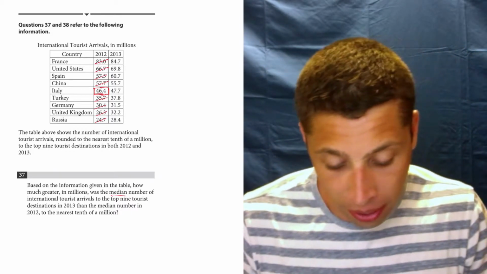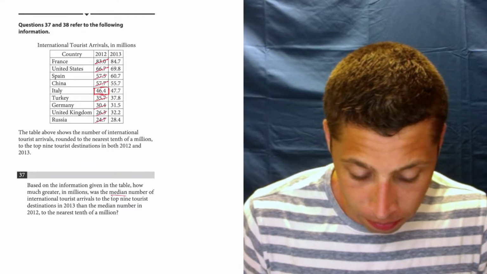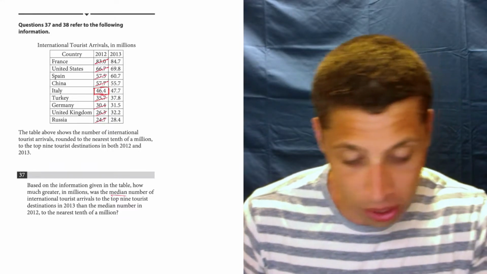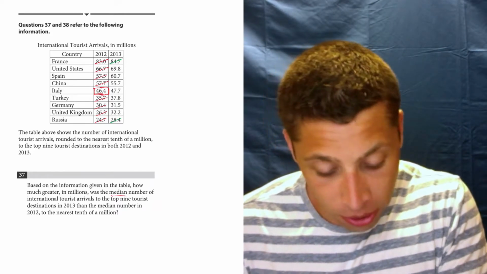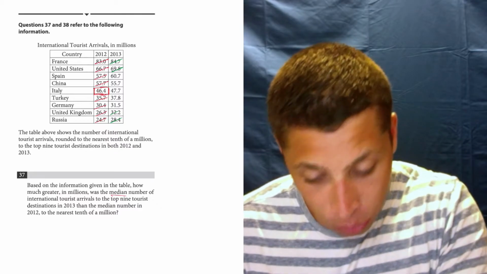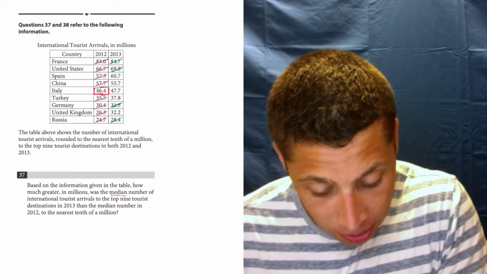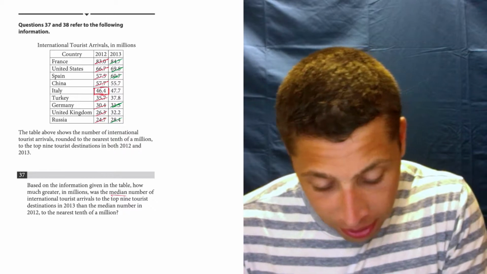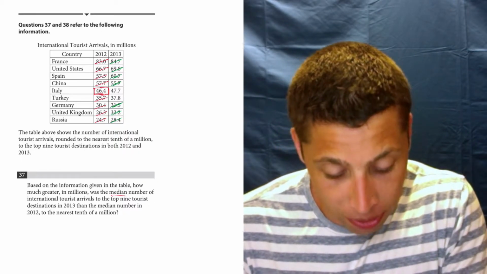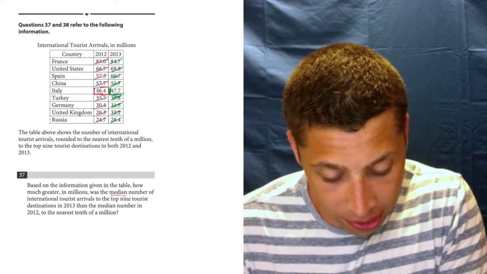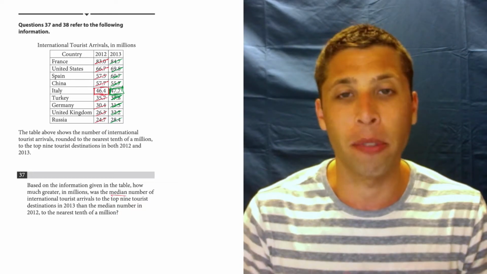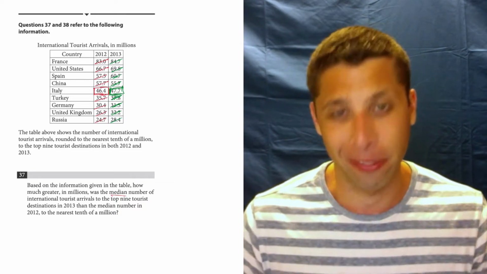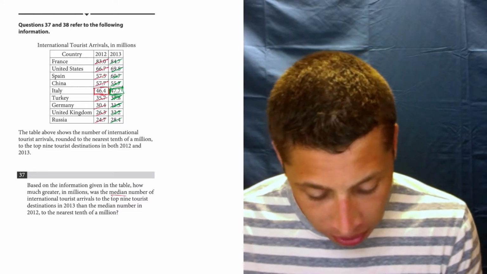Now we do the same exact thing for 2013. Let's do a different color to make it really clear. So again, we cross off the biggest, then the smallest, and then the next biggest and next smallest. Then the next biggest and the next smallest, and then the next biggest and the next smallest, and there it is. It's Italy again. So that's why this seems like it might be hard. I thought we'd be jumping around. It turns out we're not, but the point is I was thorough anyway, so I was prepared in case it got harder. And now they just want the difference.